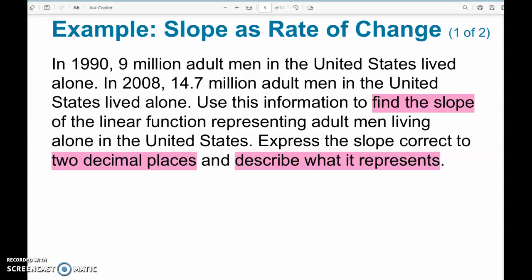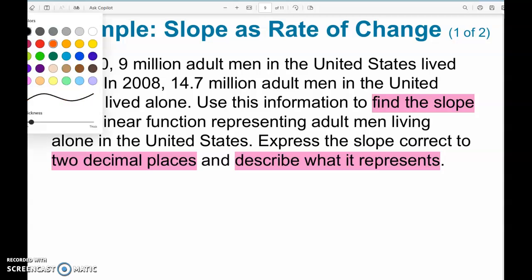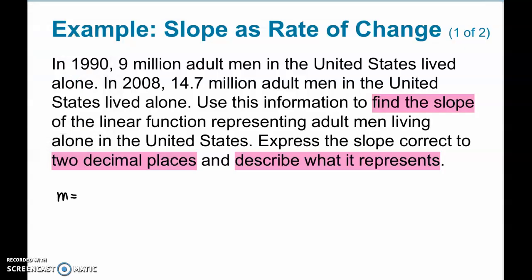What important information, how can I find a slope? Well, I know that in order to find the slope, I'm going to use the slope formula. Now remember, the slope formula is given to you on your formula sheet, so you do not have to memorize it, but it looks like this. It's the difference between the y variables divided by the difference in the x variables. So in order to find the slope, we need to identify some x and y variables.